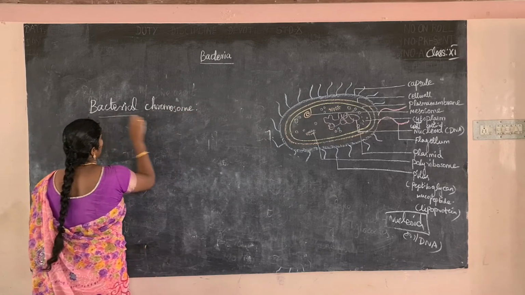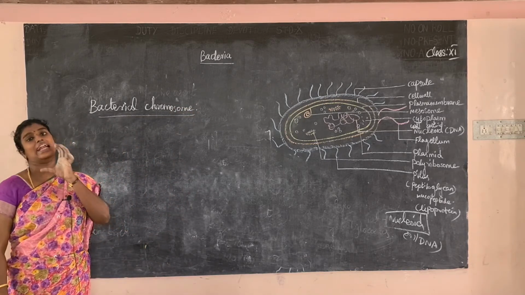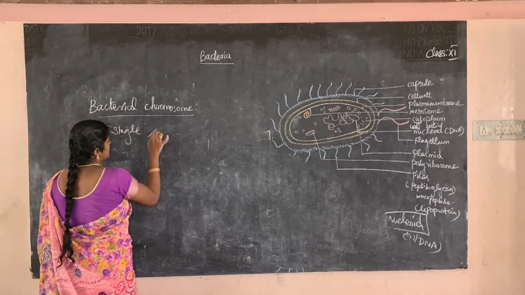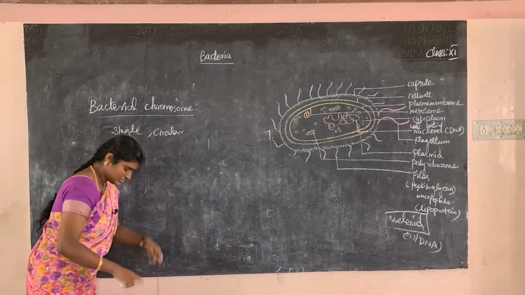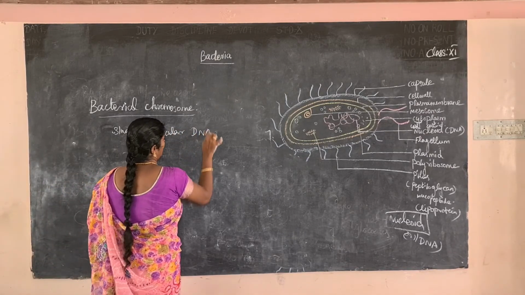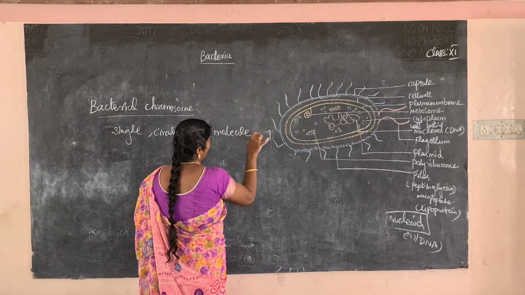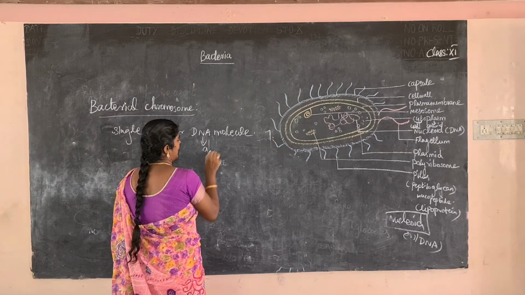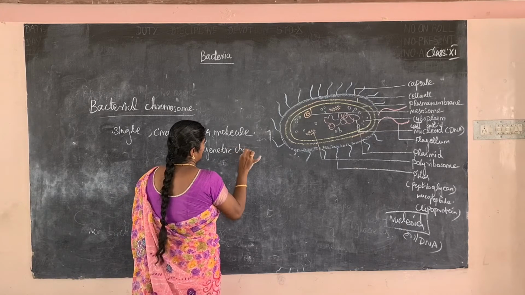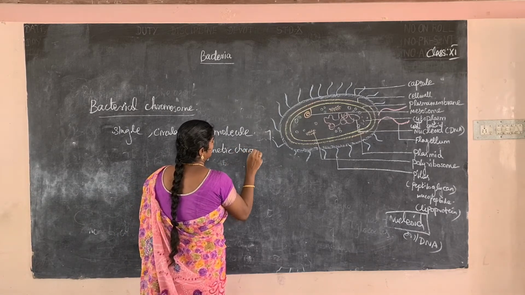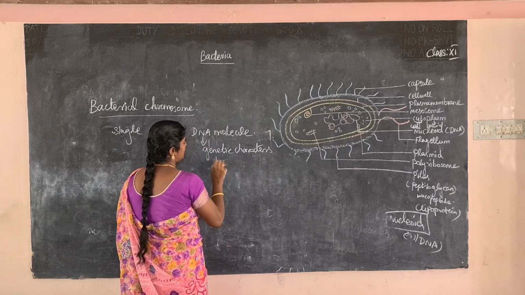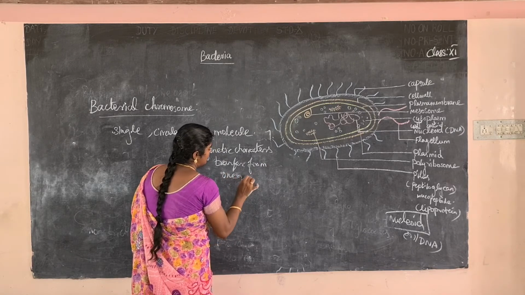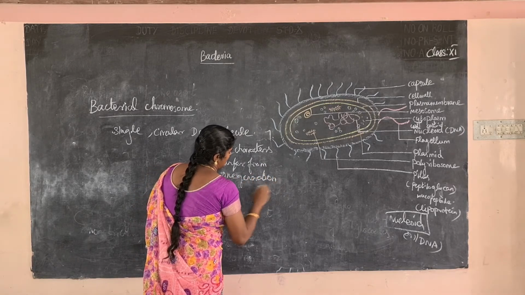The bacterial chromosome is a single, circular DNA molecule. So what is the use of the DNA? It carries genetic characters from one generation to the next generation.